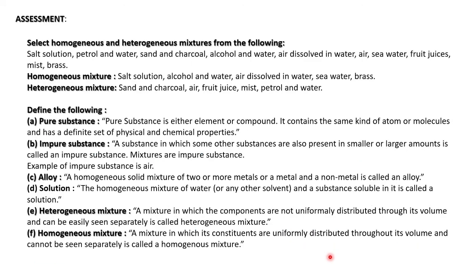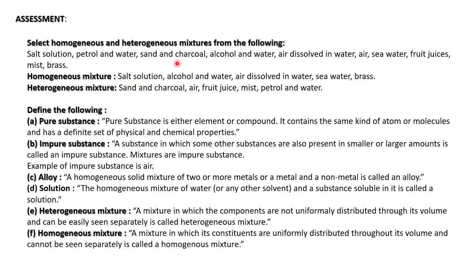Then we'll see the assessment part. In this, select homogeneous and heterogeneous mixtures from the following. A question has been given. We should find out which is homogeneous and which is heterogeneous. Homogeneous means we can see a single liquid. Heterogeneous, we can see the layers of the liquid, immiscible liquids. So, salt solution is homogeneous. Petrol and water will be heterogeneous.